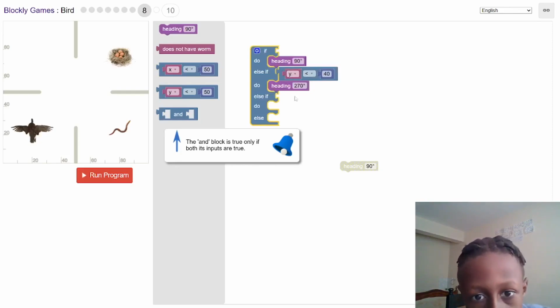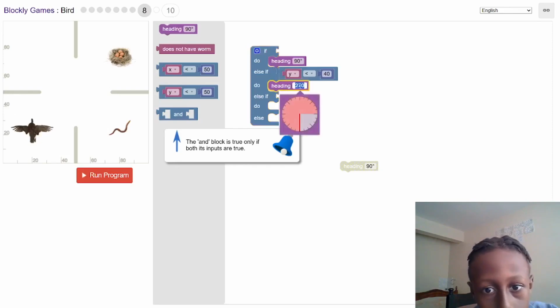So if the y is 40, which means it is here, then it will head 0.